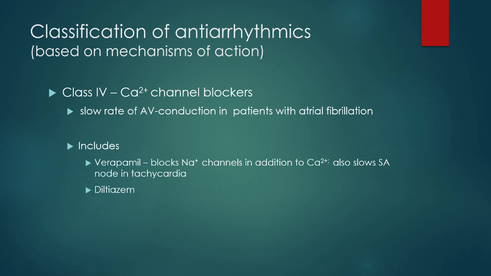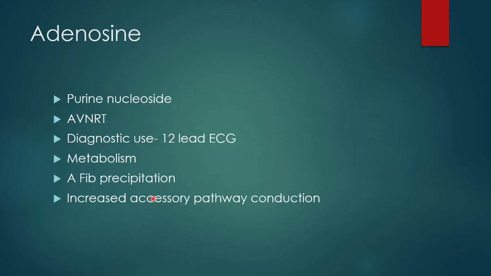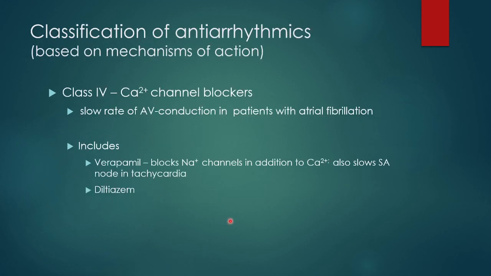In patients with WPW, the AVRTs where there is an accessory pathway, you should be careful because they can enhance the antegrade conduction, leading to a marked increase in the ventricular response. Diltiazem can be used to control the ventricular rate during atrial tachycardia or atrial fibrillation. It can slow the AV conduction. Again, the risk of vasodilation is always there with these drugs.